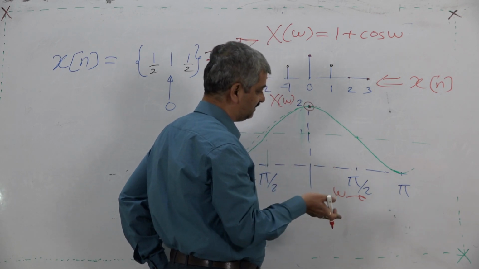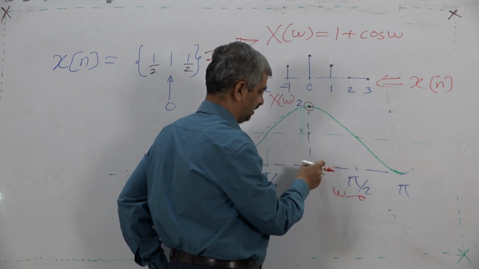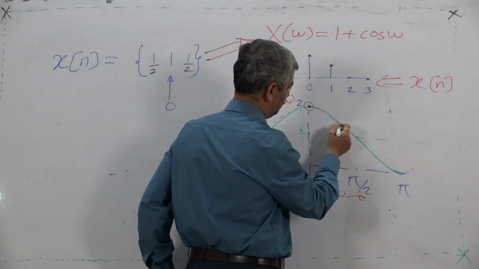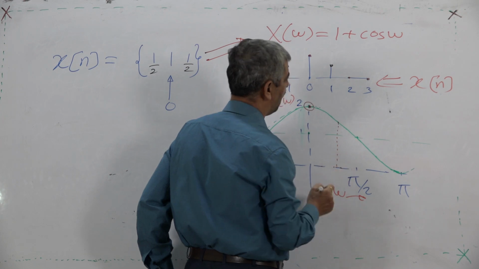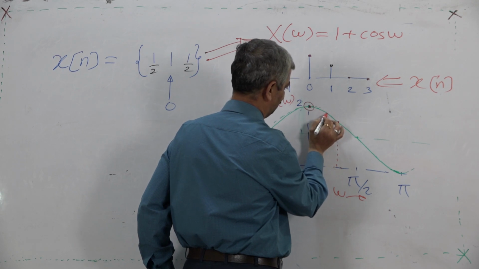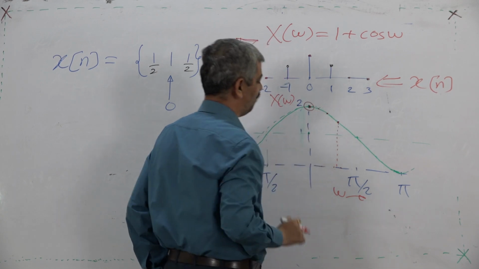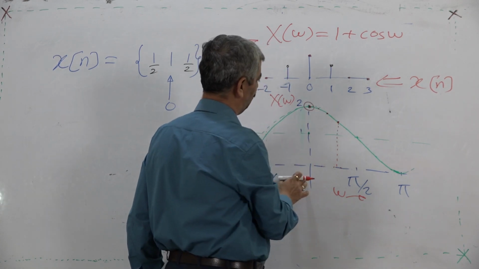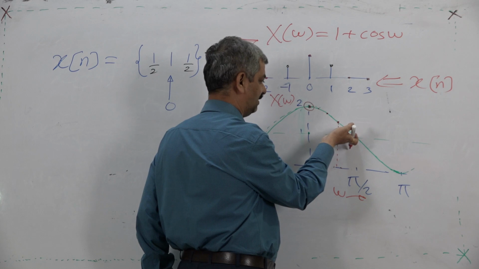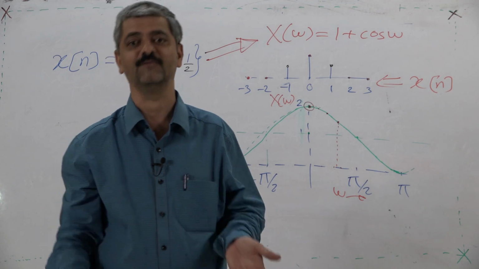Pi by 3 is 60 degrees, pi by 4 is 45, pi by 6 is 30. At 30 it will be something, at 60 it will be something. Cos 60 is half, so it would be 1.5; it would be something like 1 by root 2, and this will be root 3 by 2. So at omega equal to 0, X of omega is 2, at omega equal to pi by 2, X of omega is 1, and so on. So my question is, what is the meaning of this?